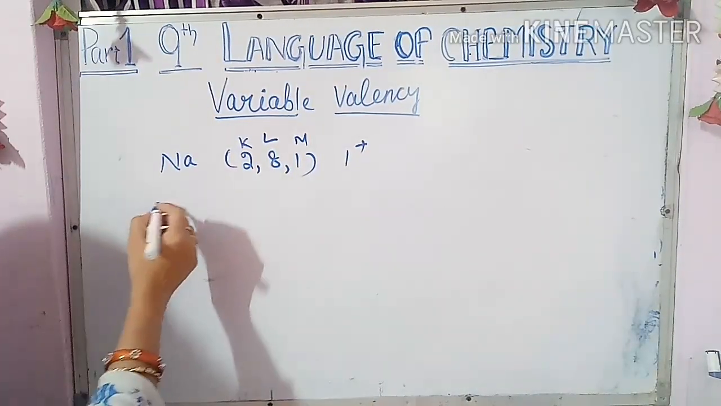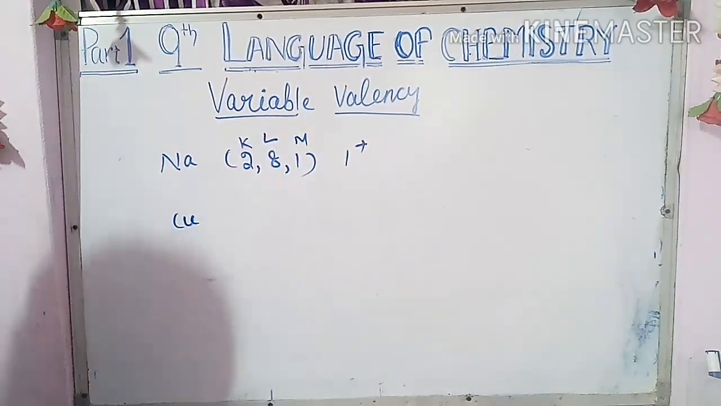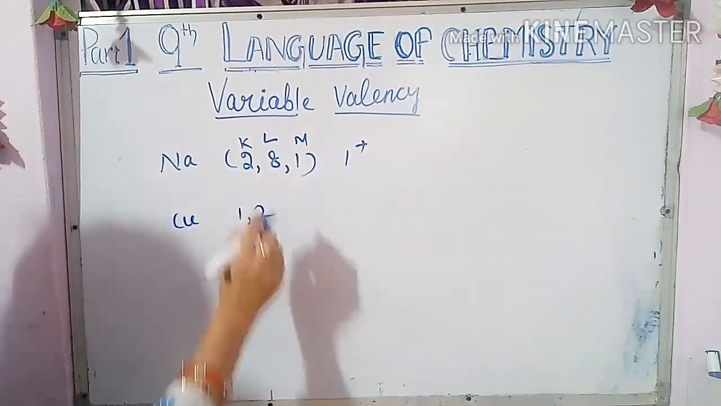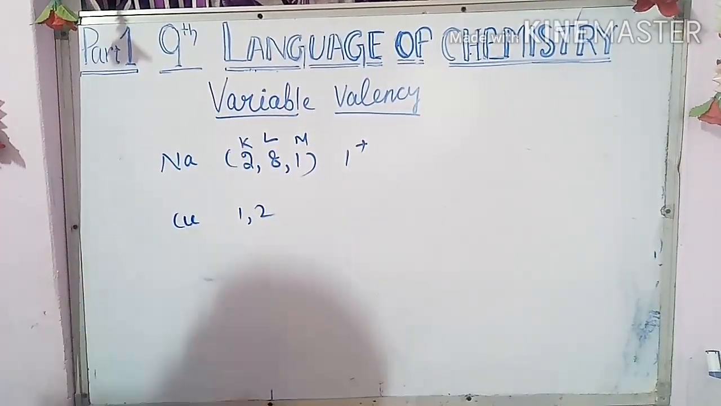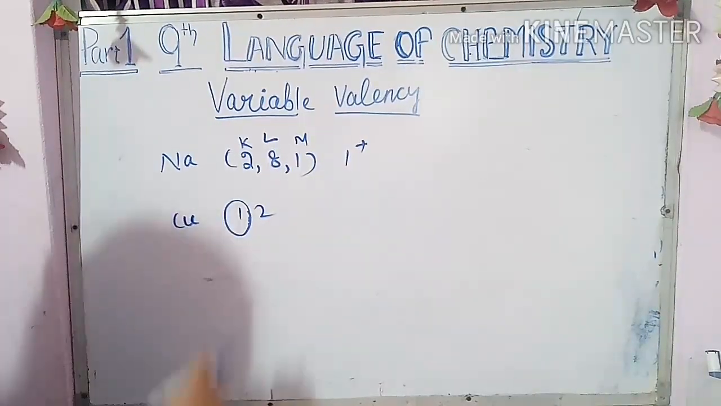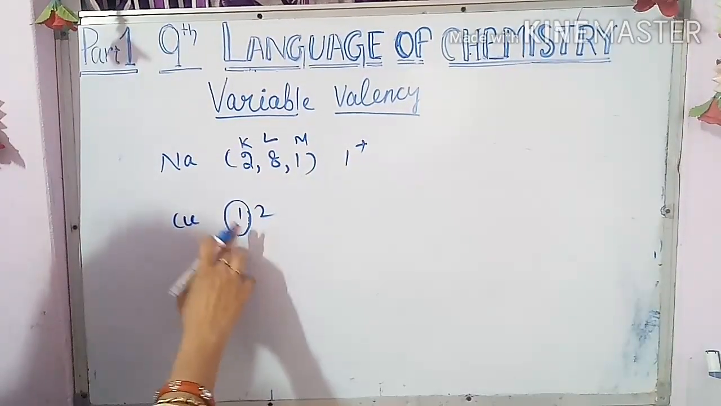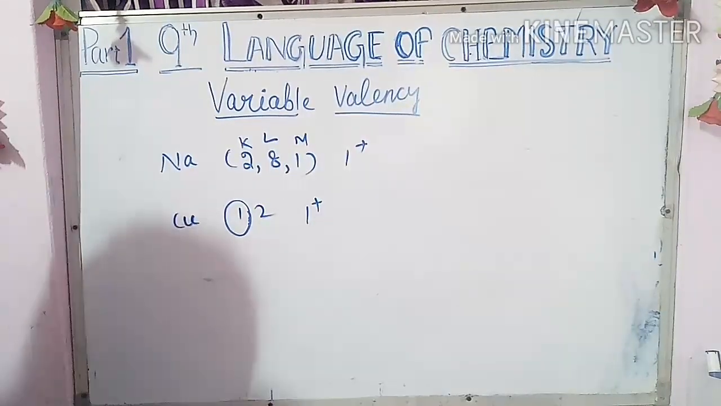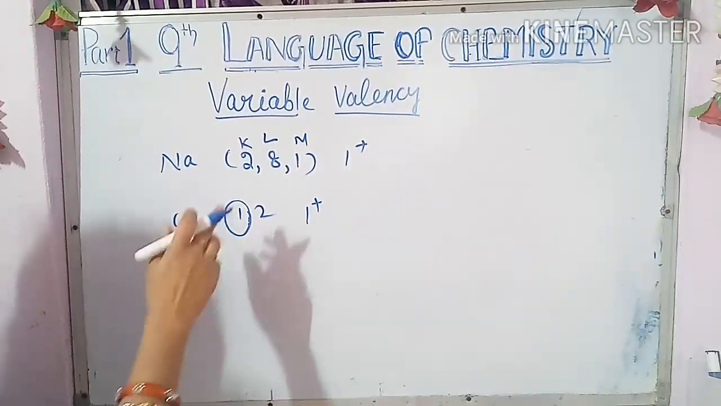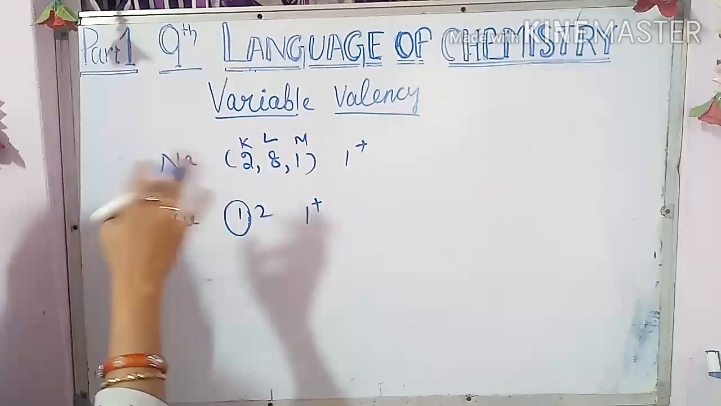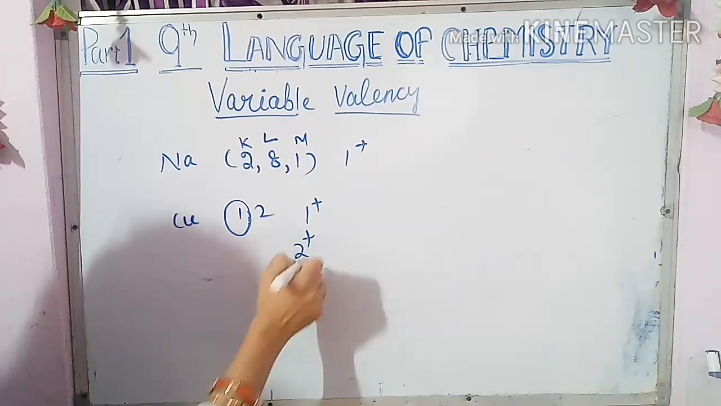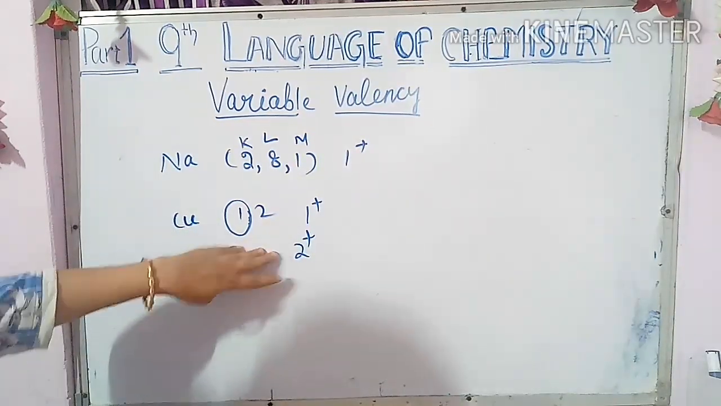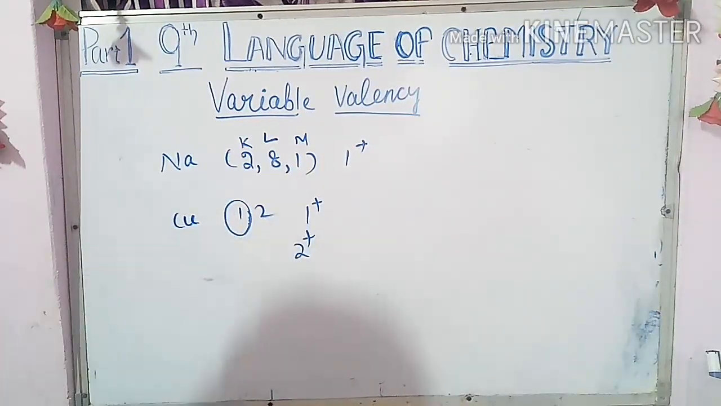For example, I will give you copper. As I have told about the symbol of copper, copper has the variable valency 1 and 2. Whenever copper donates only the outermost electron, the valency will be 1 plus. Whenever copper donates the outermost electron and another electron from its penultimate cell, its valency becomes 2 plus. So copper shows two valencies, 1 plus and 2 plus.